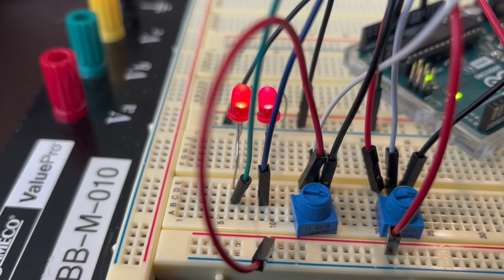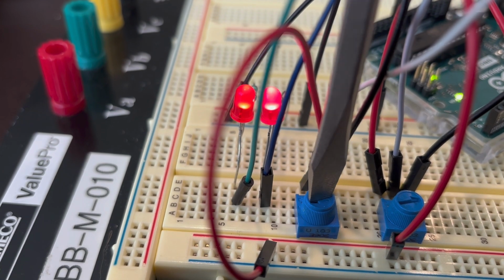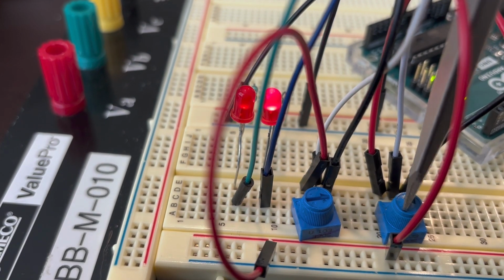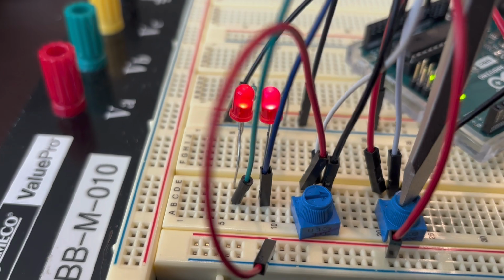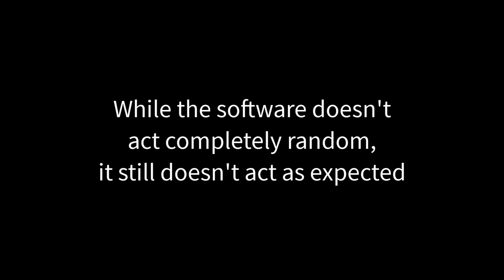In reality, when I run the code, here is what happens. Dialing the left potentiometer changes the right LED, and dialing the right potentiometer changes the left LED. This is not what I wanted my code to do. This would become even more confusing if I were to have more than 2 analog inputs connected to this circuit. While the potentiometers don't select at random, the issue is that they are not acting the way that they should based on how I wrote my code. This is not a good scenario to be in, particularly if I need to do any type of extensive troubleshooting on this circuit.